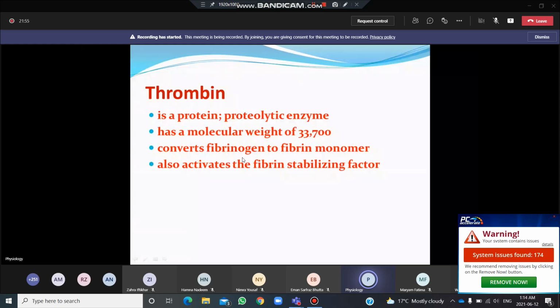It converts fibrinogen to fibrin, as we have studied just now, and it activates the fibrin stabilizing factor, and fibrin stabilizing factor is the one which causes the cross-linking of the fibrin fibers, so that the clot becomes stabilized.